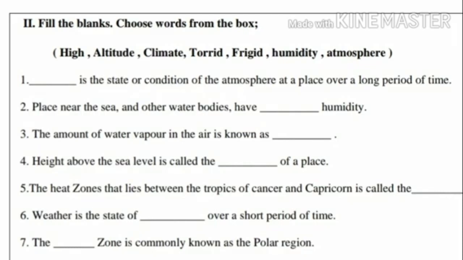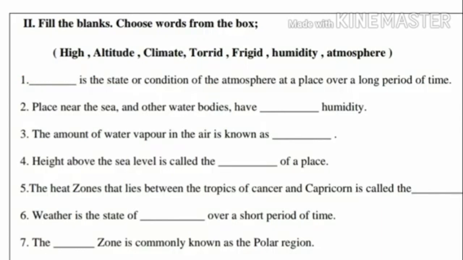See children, first question. Dash is the state or condition of the atmosphere at a place over a long period of time. Children, what is the answer? Yes, the answer is climate. Climate is the state or condition of atmosphere at a place over a long period of time.